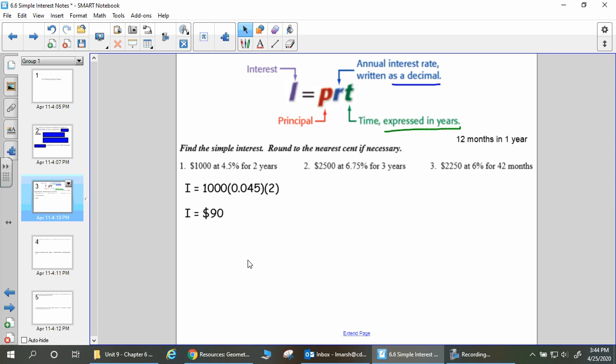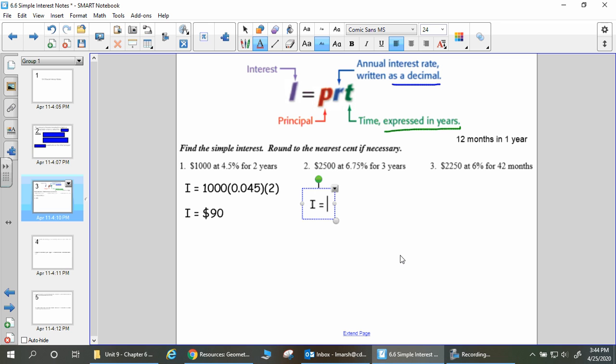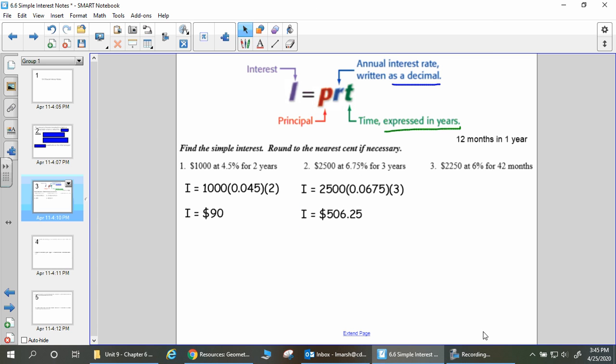Okay. So take the same approach to number 2 here. My interest, $2,500 at 6.75%, so 0.0675. And this one's for 3 years. So again, type this straight into a calculator. 2,500 times 0.0675, watch those decimals, times 3. This one is $506.25. Okay.